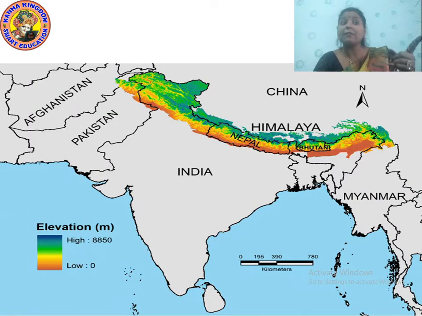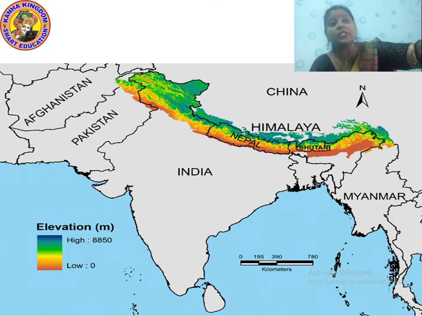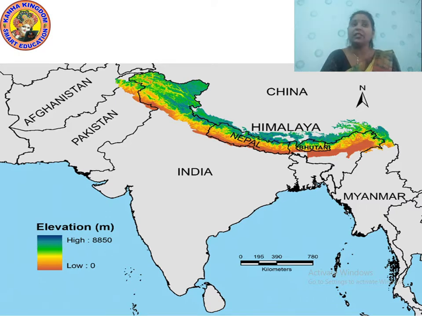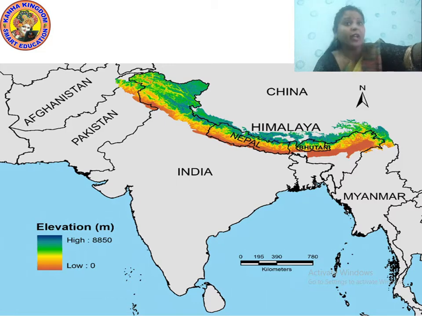Now look at this map. Are you able to see the area which is colored with brown, yellow, green? This area is actually all part of the northern mountains. So again, what you have to do? You have to take a physical map of India and color all these areas showing the Himalayan mountains.